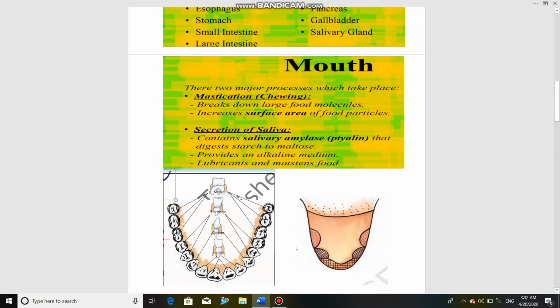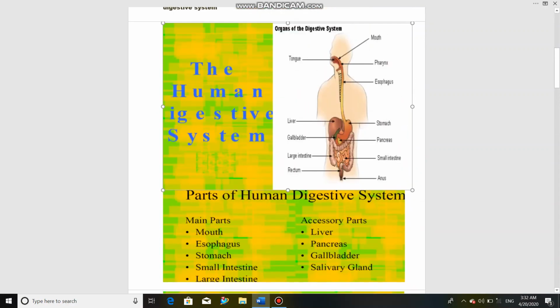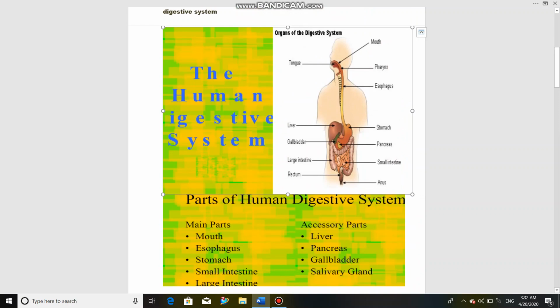Okay, so both teeth and tongue are part of the mouth, and basically 2 processes occur inside the mouth. First is chewing, done by the teeth, or mastication, that breaks the larger food particles into smaller ones. And the next is saliva, which mixes with the food and converts the starch into simple sugars. Then it lubricates or moistens our food. Okay, after the mouth, food enters through the pharynx into the esophagus or food pipe.